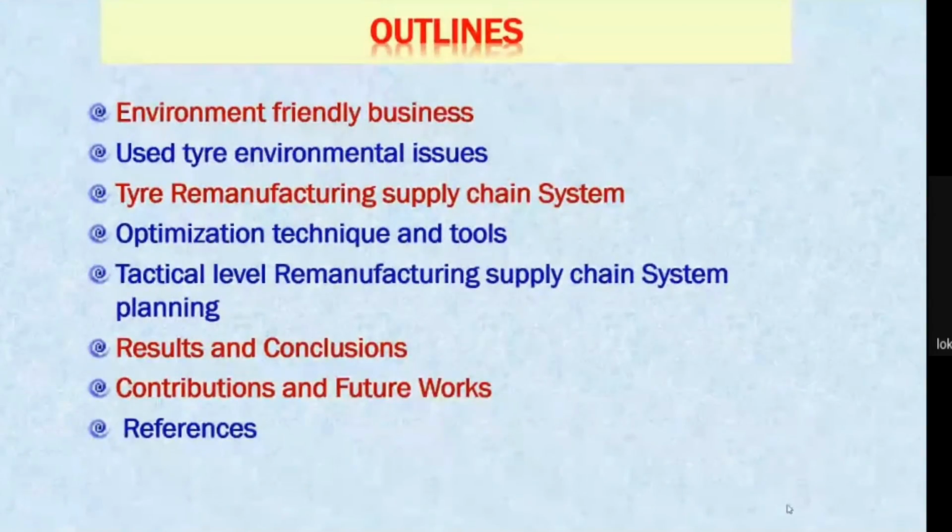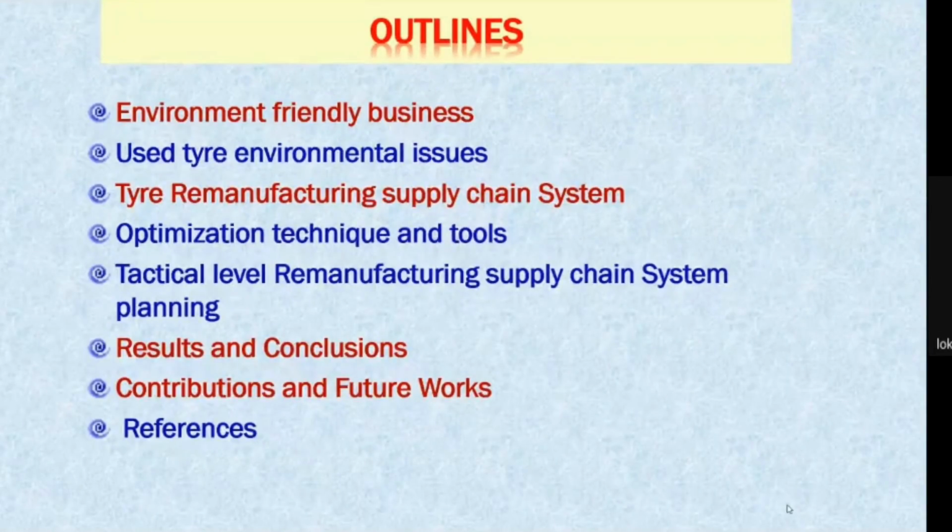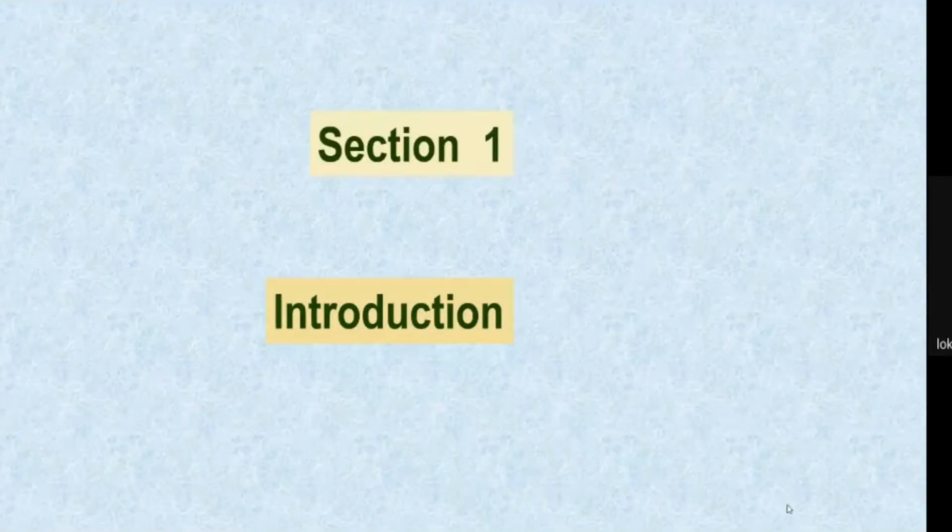The outline of this presentation is as follows. One is the environment friendly business. Second, used tire environmental issue. Then tire manufacturing supply chain system. Then optimization techniques and tools. And then tactical level remanufacturing supply chain system planning. So these are the broad contours of this presentation. First, I am going to introduce what the problem is.